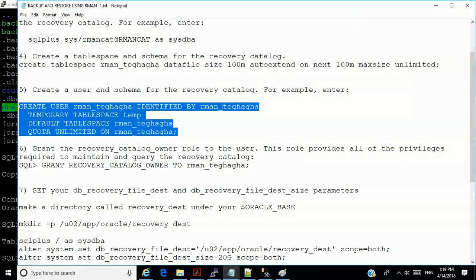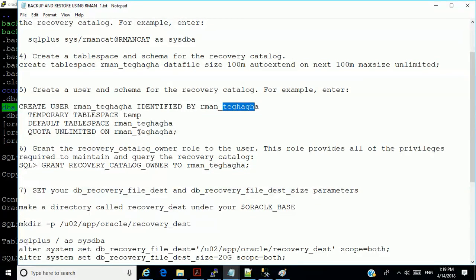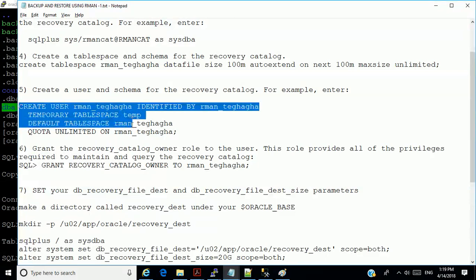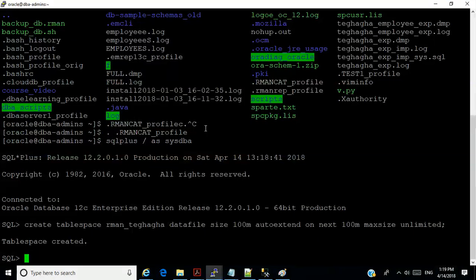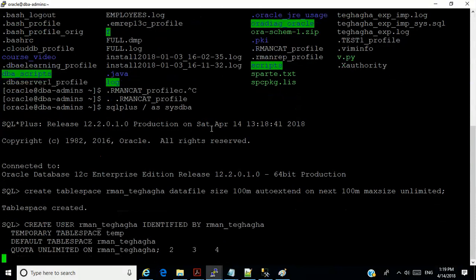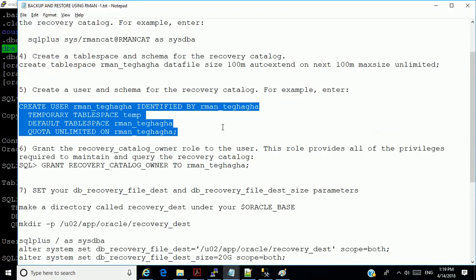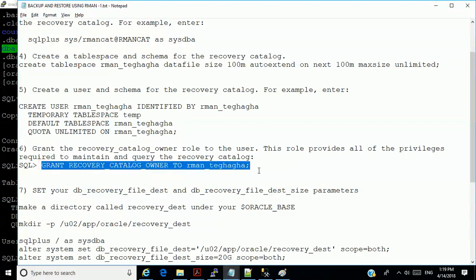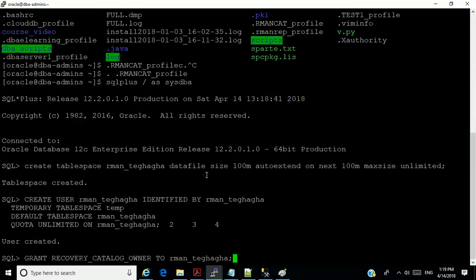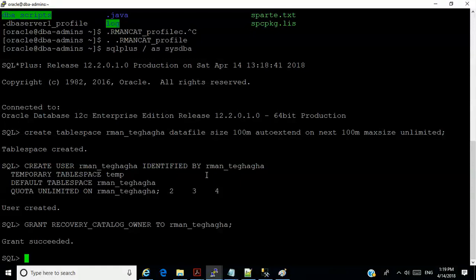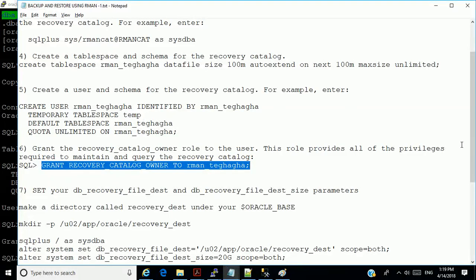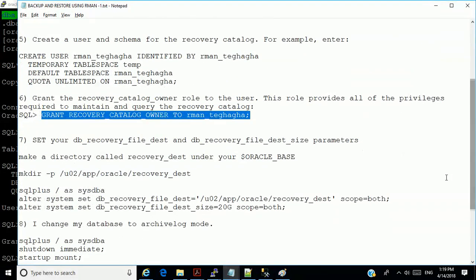All you need to do is to change Tiegaga to your username. So I'm going to now create a user called Arman underscore Tiegaga, and I'm going to give you the password of Arman underscore Tiegaga. All right. Now I'm going to grant recovery catalog owner to this Arman underscore Tiegaga. All right. So now we are ready to go.